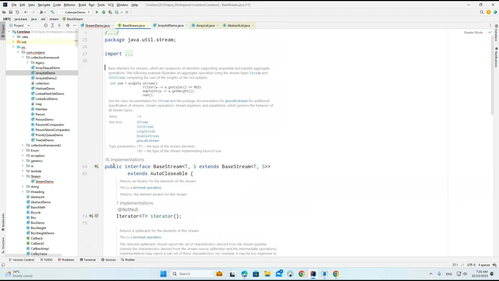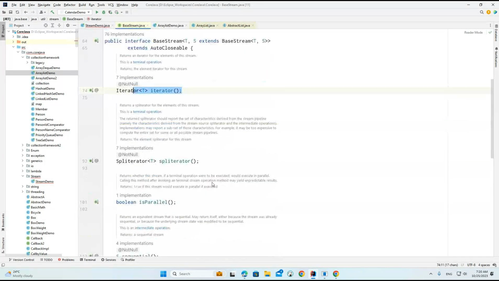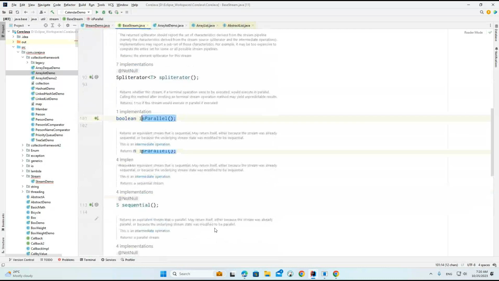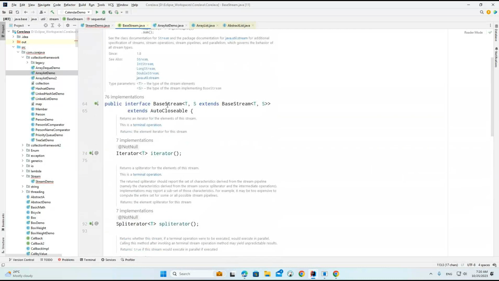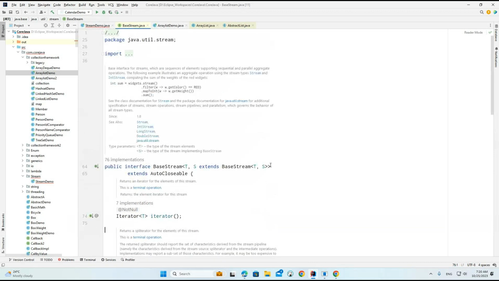In the same way, we'll discuss the base stream here. BaseStream is an interface. If you want to know the iterator related information, spliterator, isParallel, everything, where can we check it? Whenever it is implemented from this particular interface, if you know the implementation class, we can understand which type of class is implemented: iterator and spliterator, parallel, isParallel, whatever methods we are having.